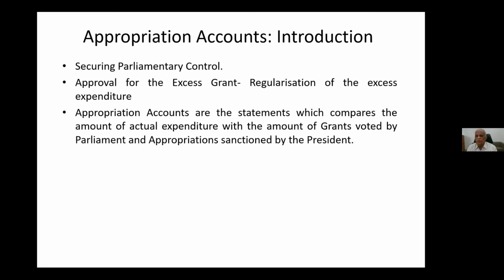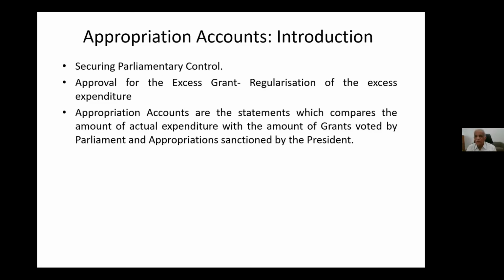Suppose you take one abstract. The charged expenditure you have to give, and similarly the voted expenditure also. That comparison of actual expenditure with the grant given, both we have to give, and the explanation also for both. Once again, we should note that appropriation accounts compare the actual expenditure during the year, whatever we have spent, and that actual expenditure should tally with our final account current, because this final account current figure will also be available with the audit.